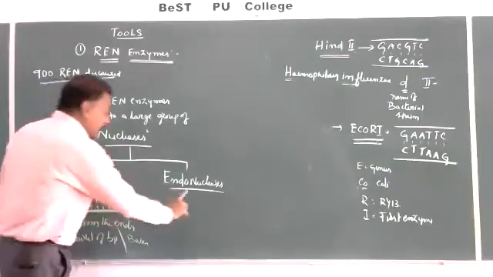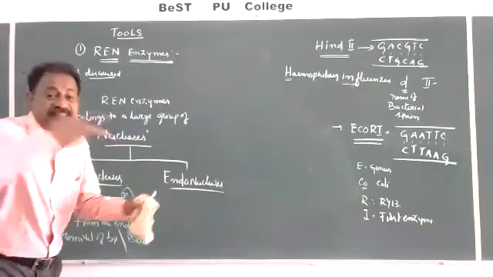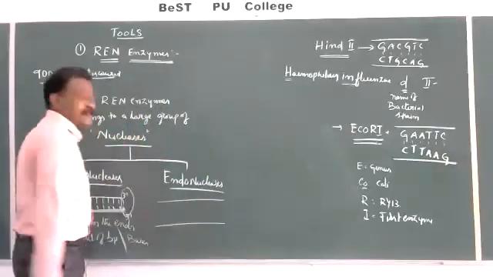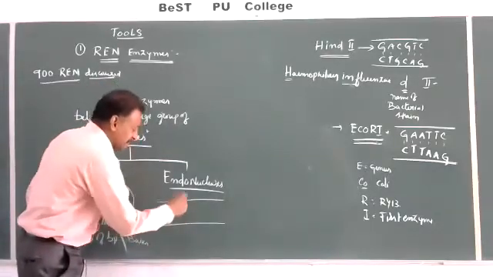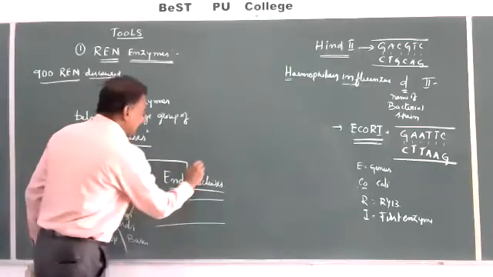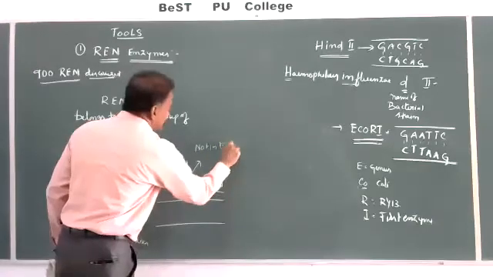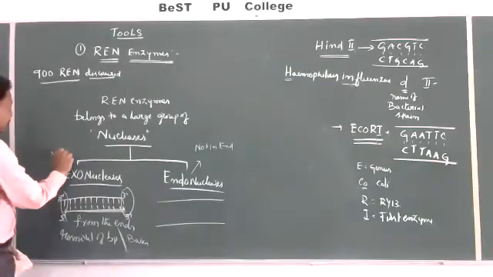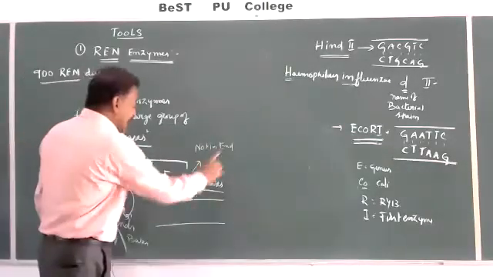whereas endonucleases are those enzymes which will cut within the DNA in a particular sequence in between the DNA, especially on both the strands, in between the DNA, not in the ends. They will not cut in the ends, only inside.